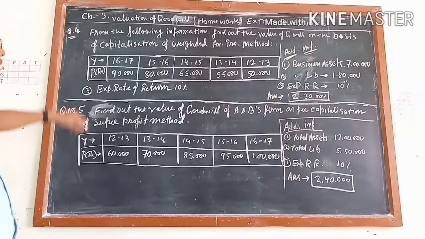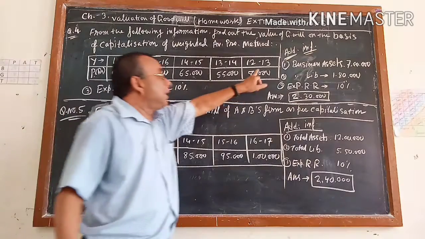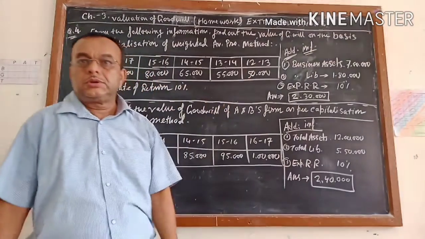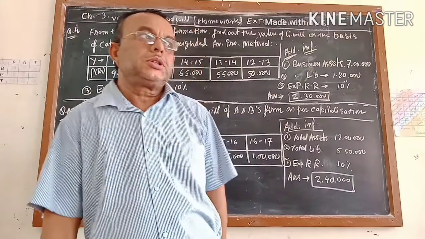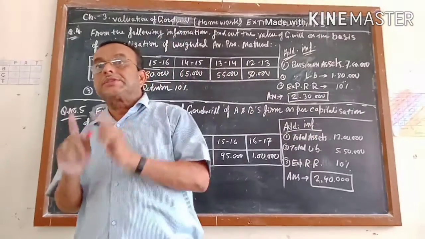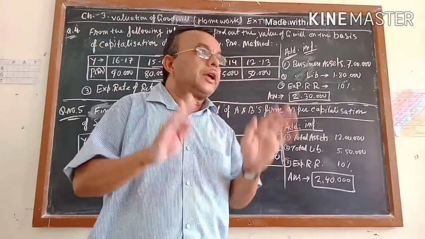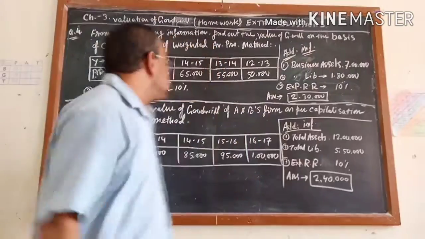Here also I started the year with 16-17 and ended with 12-13. Very important: when you read the questions, pay full attention to what data is given and what data you have to collect from the question to complete the sum. That is the most important.